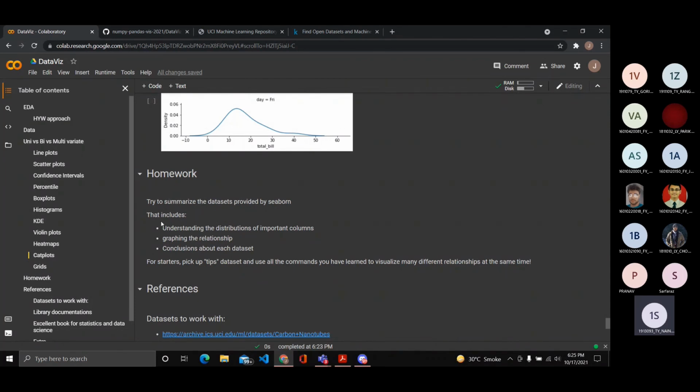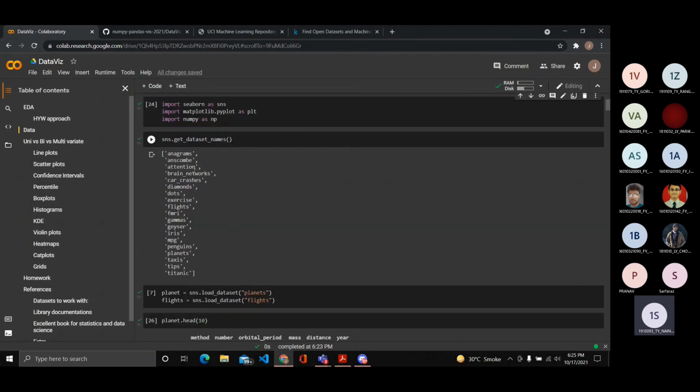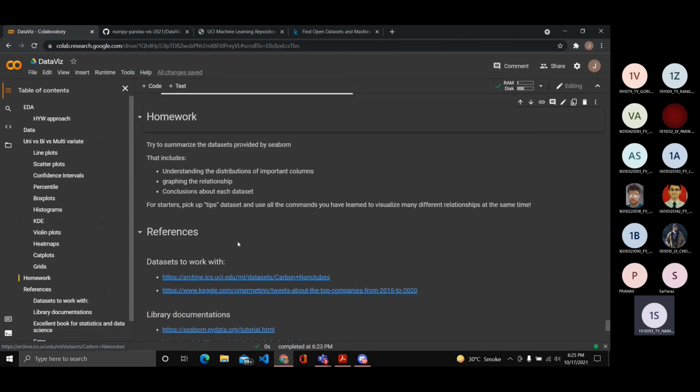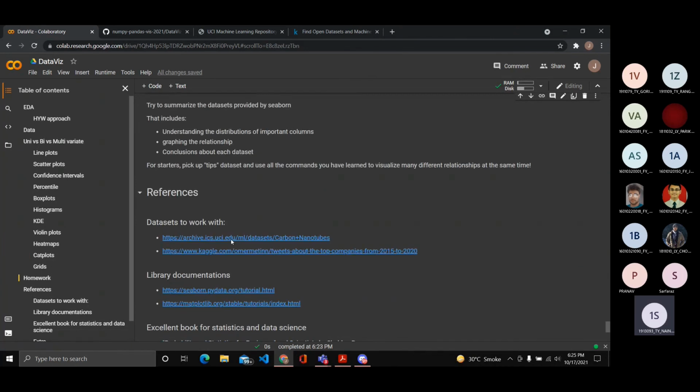Okay, so I want you to go to the data, and you see these are like 9 to 10 different data sets. Pick one or two and try to get conclusions from it, right? You have access to this Colab notebook, and use all the different plots that you have learned to understand more about the data and try to conclude the relationships between different data sets. Okay.